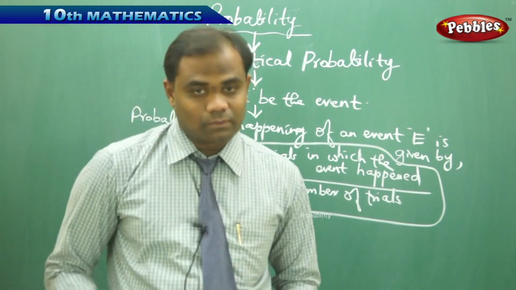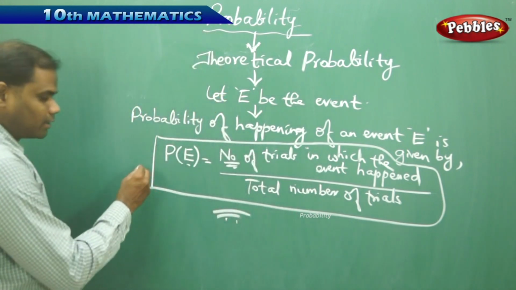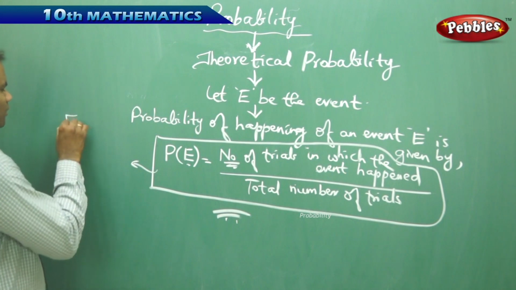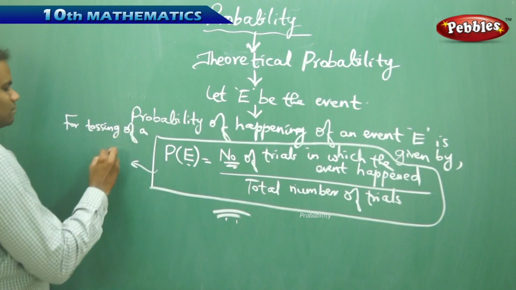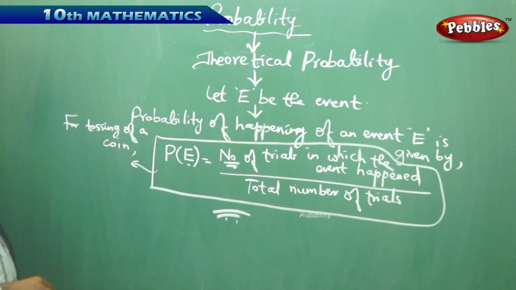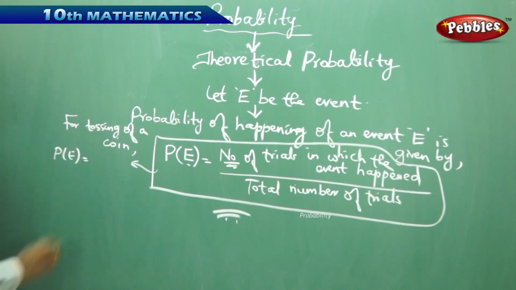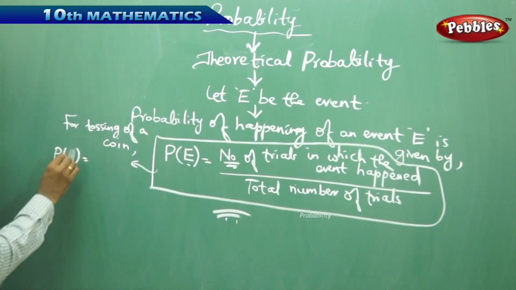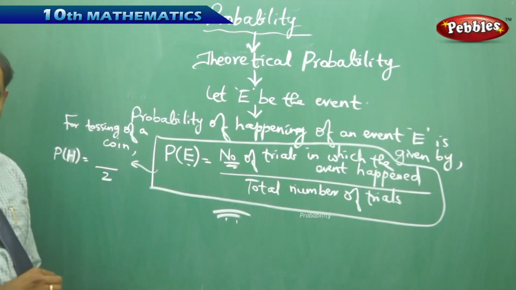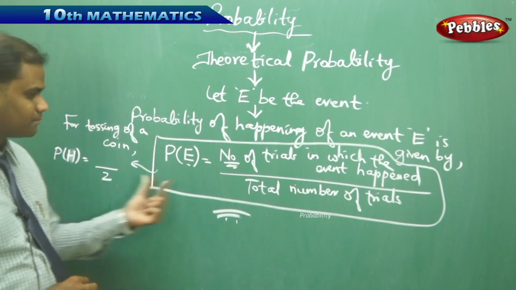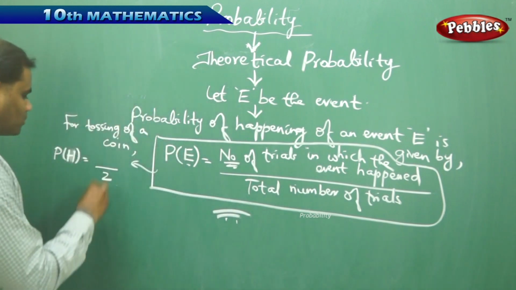So let's see how we can use this formula for an example problem. Say tossing of a coin, as I have taken. For tossing of a coin, in the event of getting a head, the total number of trials is either getting a head or a tail, being two possibilities, and the number of trials in which the event happened, or getting a head, is one possibility.